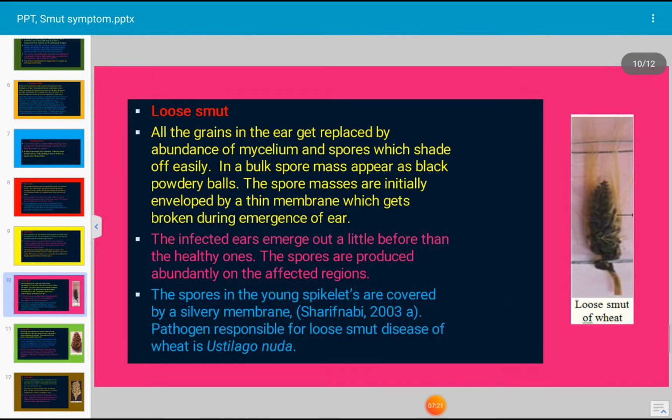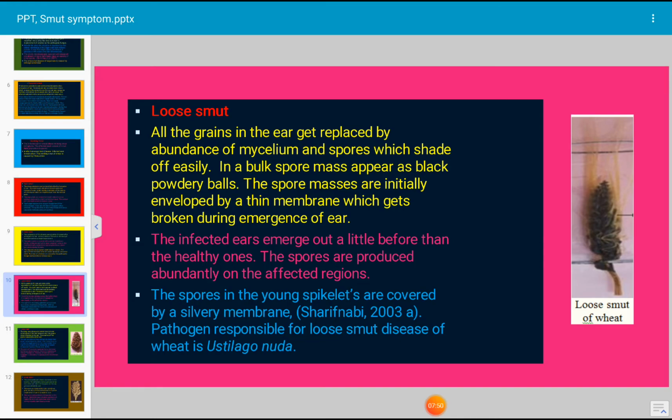Next, loose smut disease. Let us see the characteristic features of the loose smut type of symptom. In this case, all the grains in the ear get replaced by an abundance of mycelium and spores which shed off easily. In bulk, the spore mass appears as black powdery balls. The spore masses are initially enveloped by a thin membrane which gets broken during emergence of the ear.